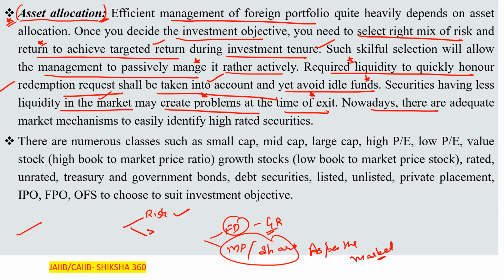So nowadays there are adequate market mechanisms to easily identify the highly rated securities, or we can say those securities which are higher in demand in the market.